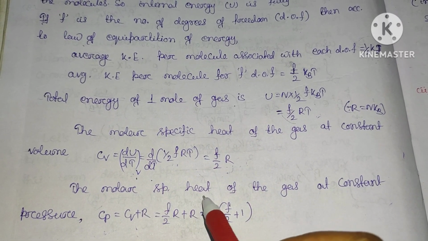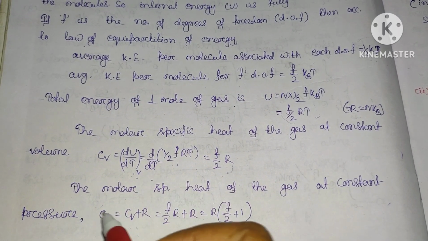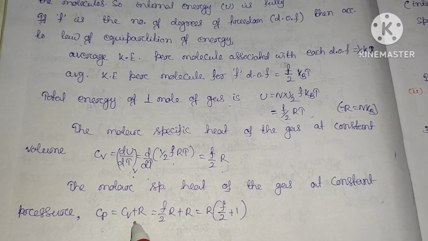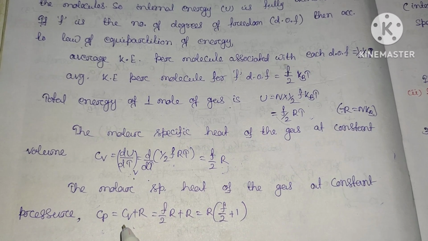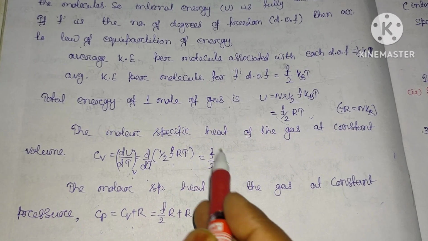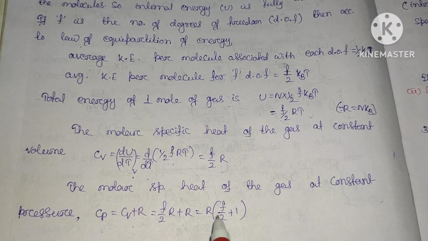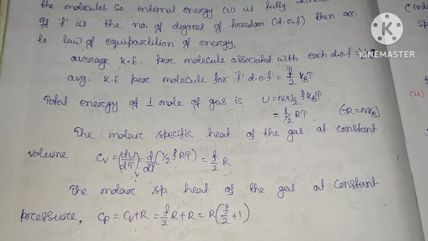Hence the molar specific heat of the gas at constant pressure: we know Cp minus Cv equal to R, or Cp equal to Cv plus R. In place of Cv, we have substituted F by 2 R, plus R. So taking R common, this will be R into F by 2 plus 1.